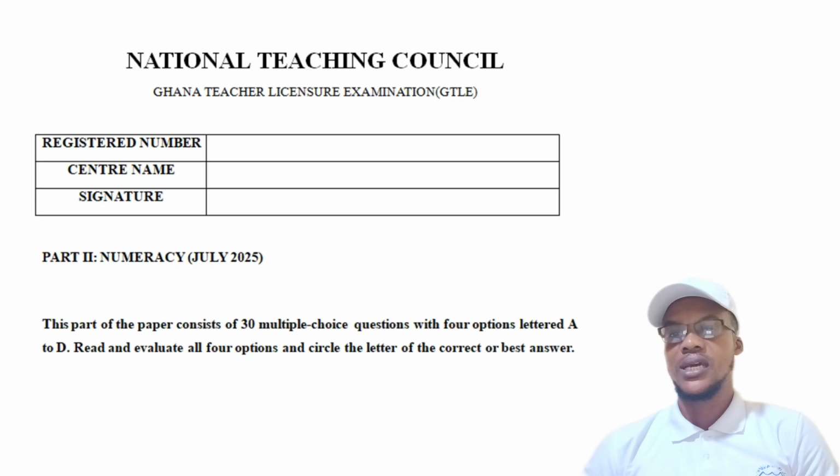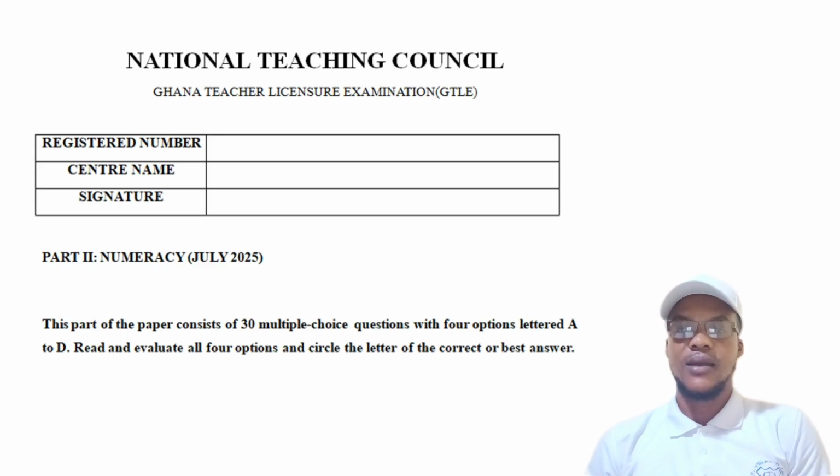We shall also be looking at the multiple choice questions, since the last session exam, the general professional knowledge, where we have the numeracy, especially the mathematics part. Since I'm a mathematics facilitator, I'm only dealing with the mathematics part. So kindly stay calm as I take you through the following questions.